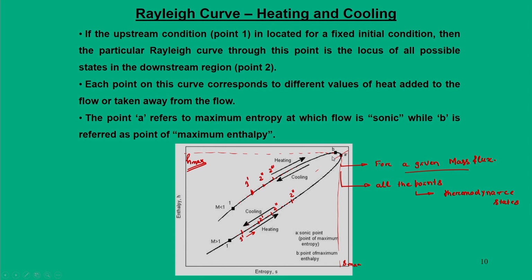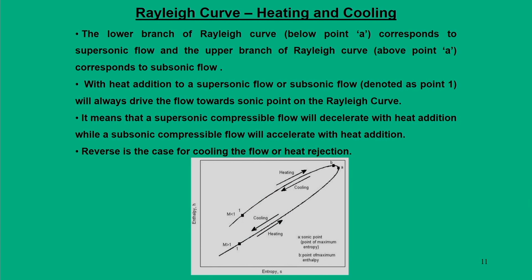So, this is what we are going to explain. When we are in the lower half of the curve, the heating will take me directly to point A. So, the question of maximum enthalpy does not arise when we are in the bottom part of this curve. These are some tricky points that need to be analyzed carefully. Okay, now let us talk about them one by one. We are in the lower branch of the curve. I am dividing this curve into two branches.